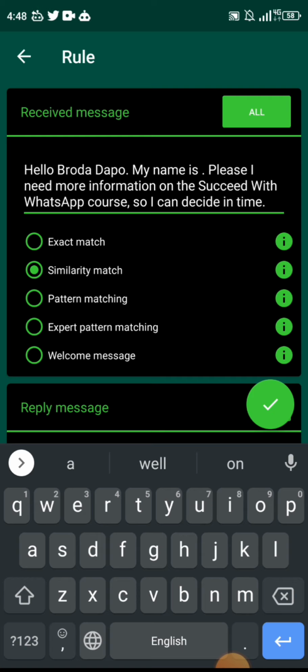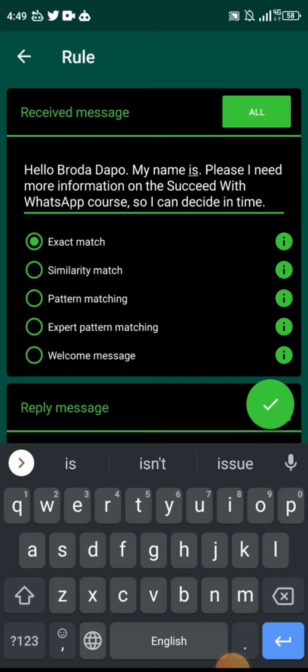And you have gone ahead to say exact match. What you're essentially telling the robot is that if it does not see the exact message that you placed in here, it should not respond. There might be situations where you want to use exact match, but in most cases you don't, because you don't want a situation where hundreds of people send you a message and none of them exactly match what you programmed here, and you now have to start manually responding to those messages. It's going to be a lot of work.